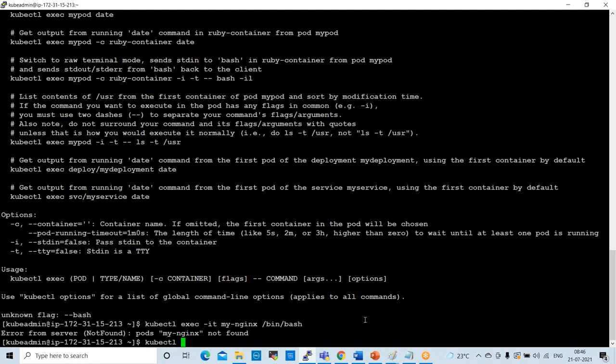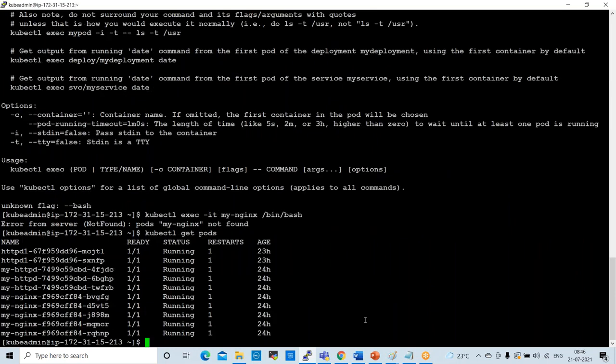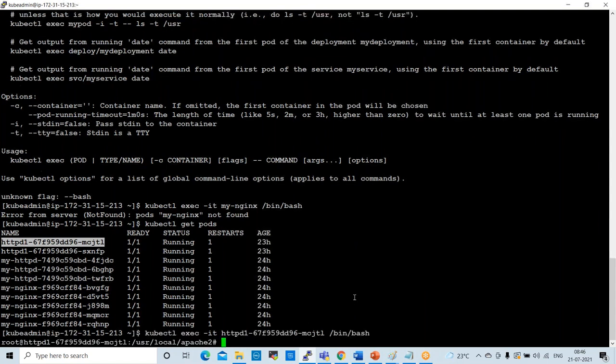kubectl get pods. Give the pod name here. If you want to delete a deployment, right? kubectl delete deployment, and you can give the deployment name.